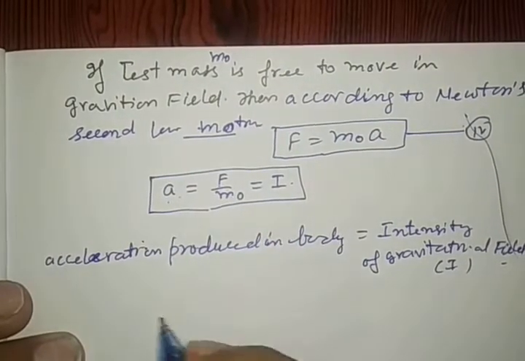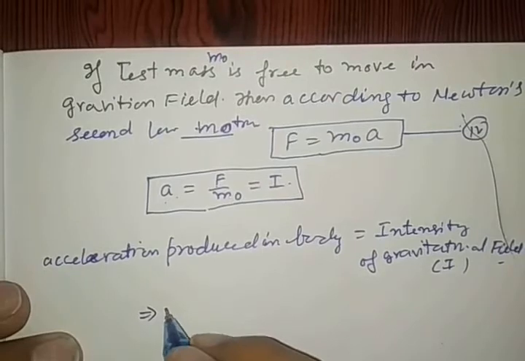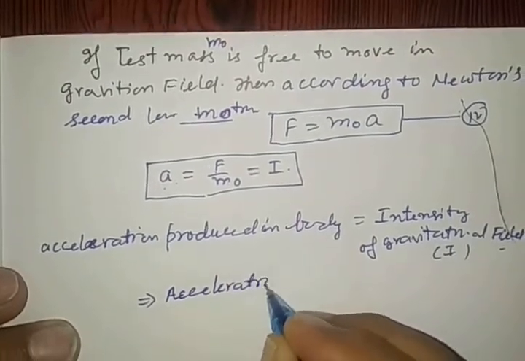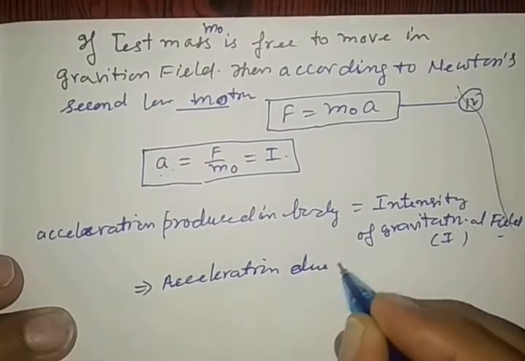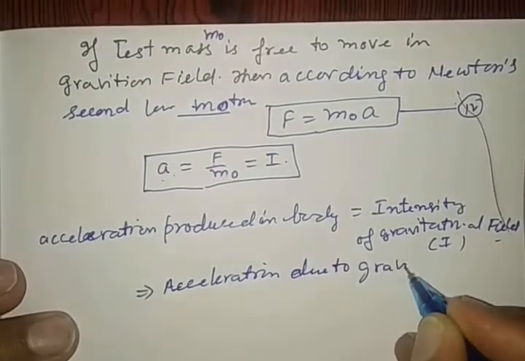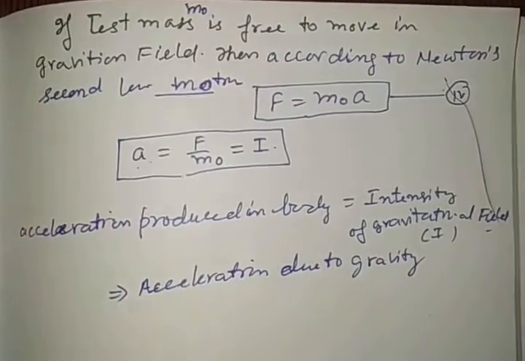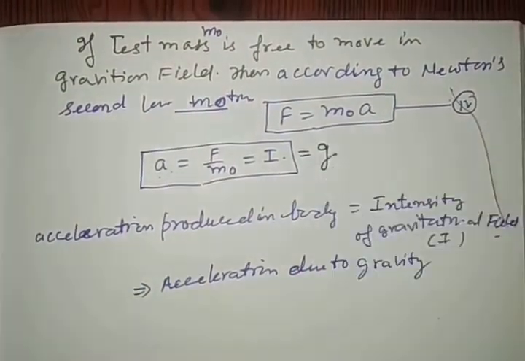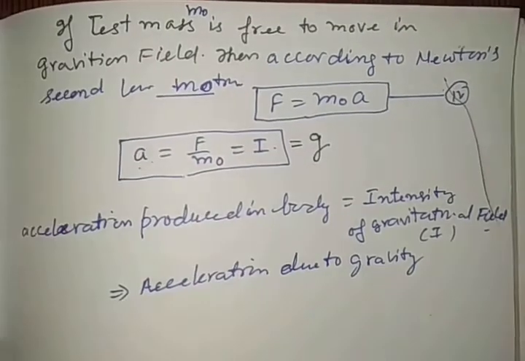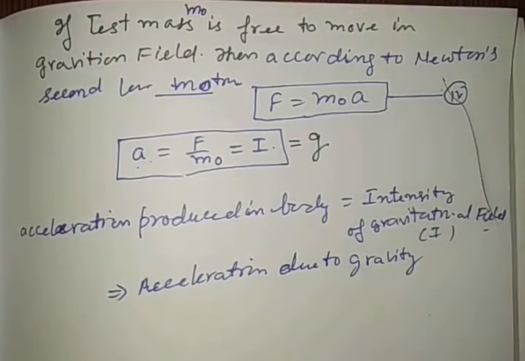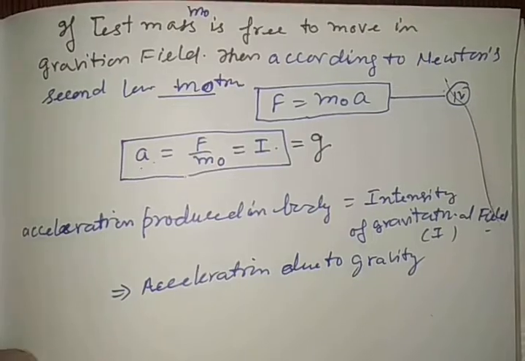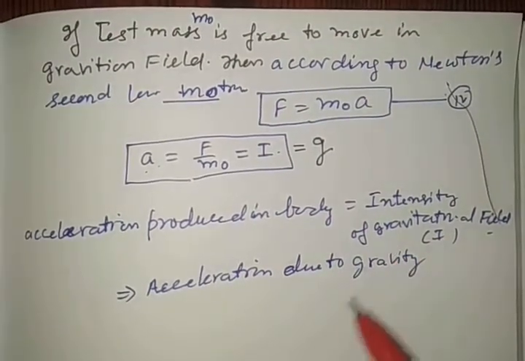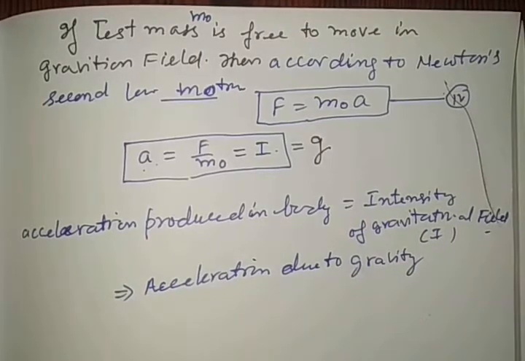Acceleration is I, and this is also known as acceleration due to gravity in the field. This is also known as g. Acceleration due to gravity, the same factor, the acceleration produced at that point, is equal to g here in the gravitational field. This is common in this case.